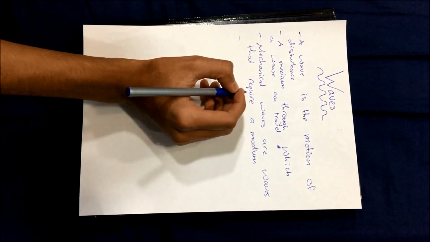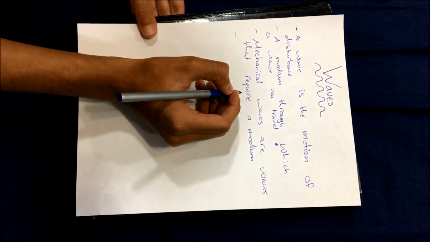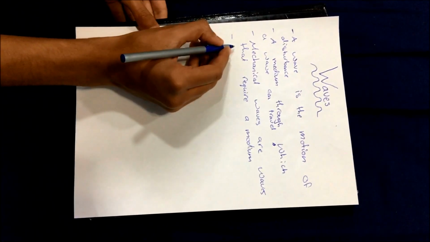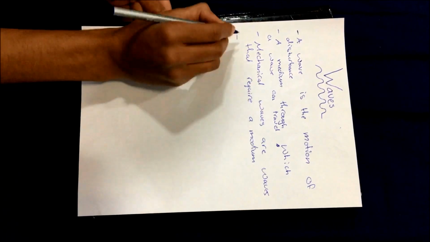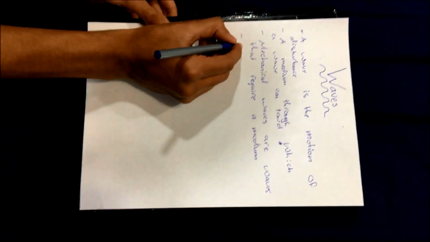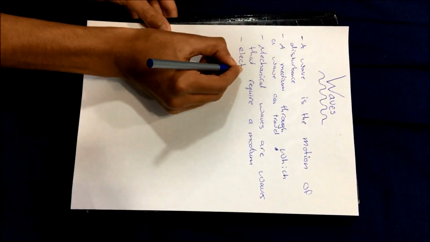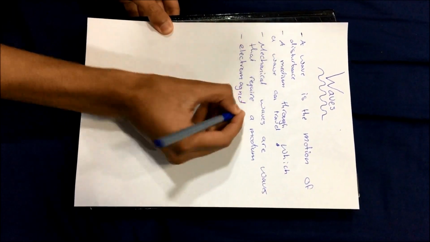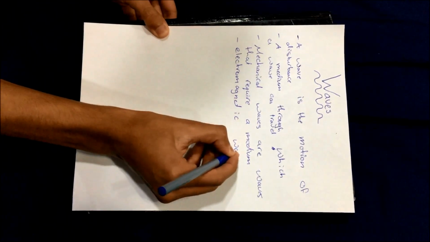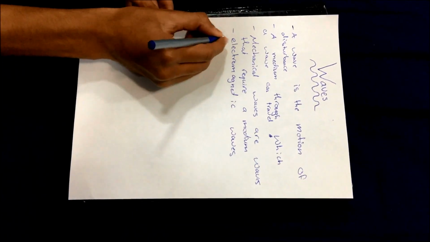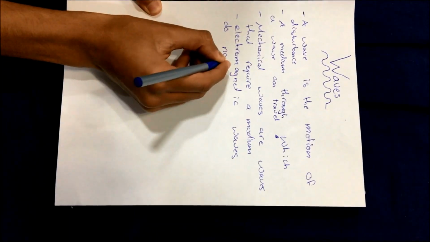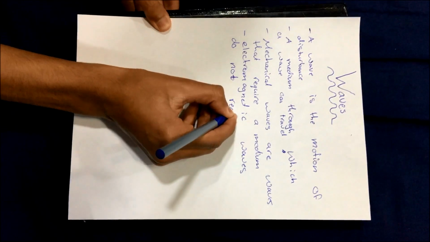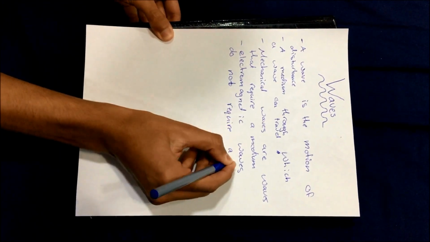For example, X-rays, visible light, ultraviolet, gamma rays, microwaves. These are electromagnetic waves and they do not require a medium.